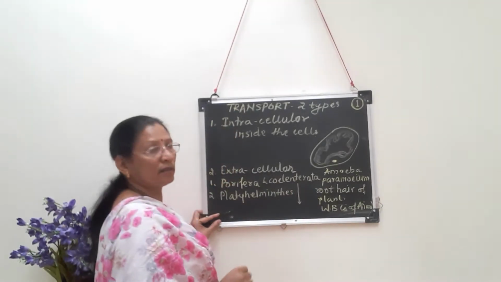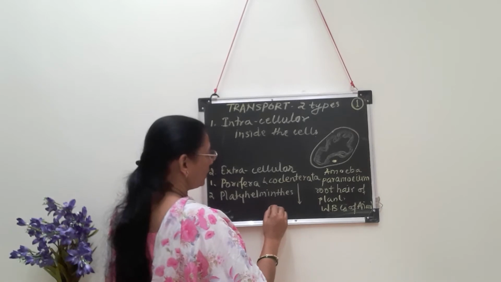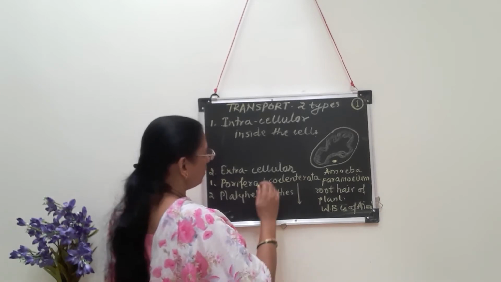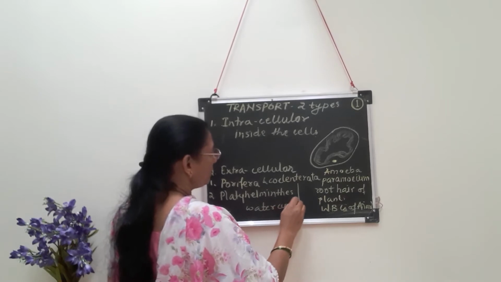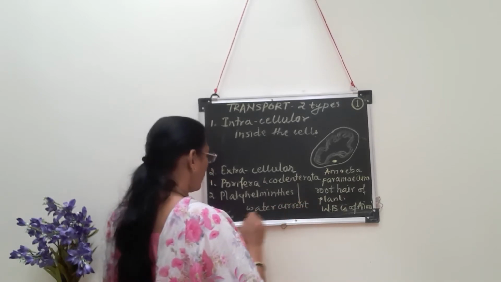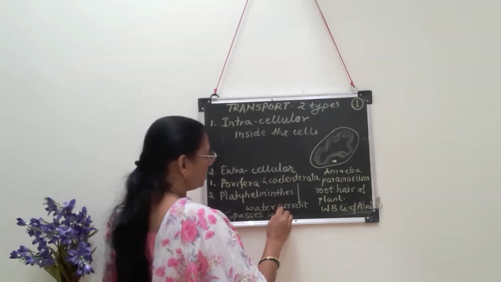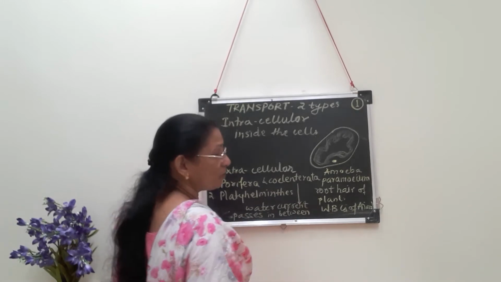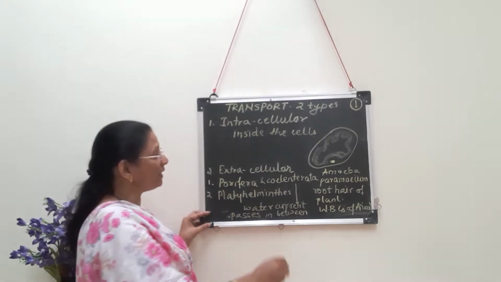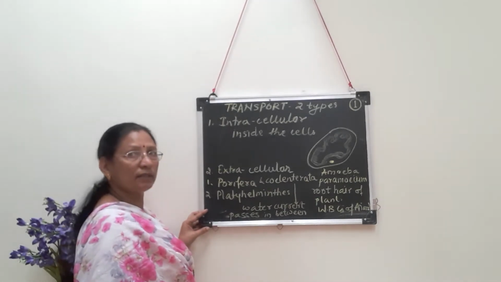That means the water current passes in between the cells, and when this water current passes through the body cavities or in between the cells, then whatever required materials are there, they are picked up by the cells.